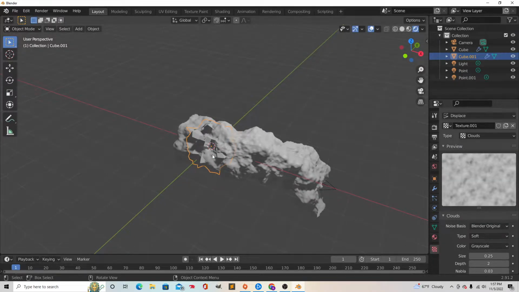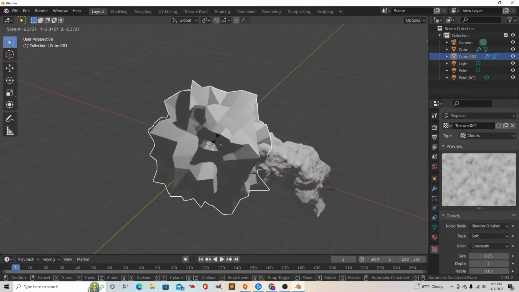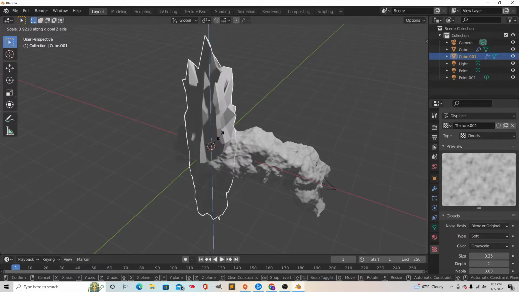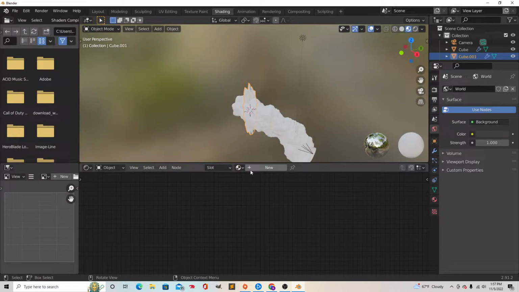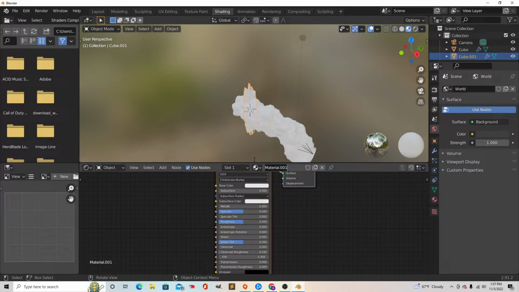And then what we want to do is press S to scale, like so, and scale it down like that. And then next we go to Shading, go to New. I'm going to name this crystal.